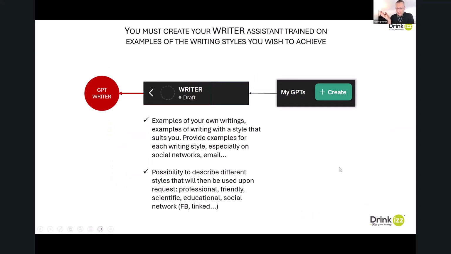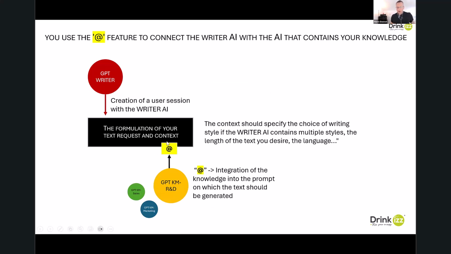So I create an assistant writer. I will give it some examples of my writing style, and I will explain that depending on whether this is a text for a white paper or a social network or for an email or others, I want such a specific writing style. So how does it work? During your prompt, you will use the feature to integrate, to connect your new AI writer assistant with your existing knowledge domain assistant in the marketing, R&D, or whatever your domain.